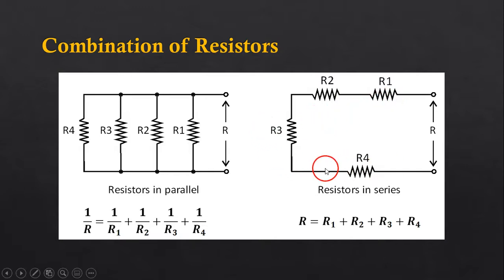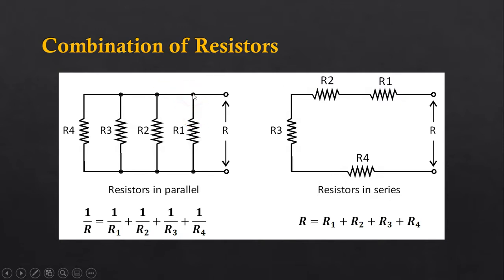On the other hand, see here in this circuit, suppose the current starts from this point, then it will come at this point. Now this point is considered as a node. Node means that point where a minimum of 3 or more branches are produced. Here see, this is one branch, this is another branch, and this is the third branch.